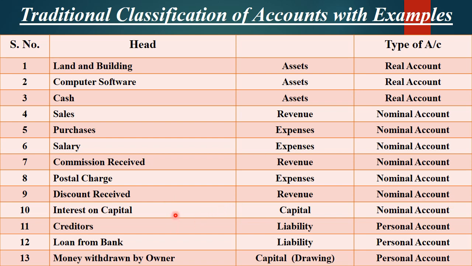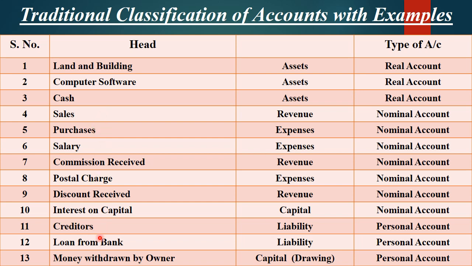Then interest on capital. In short, whatever capital you have brought into a business and the business pays you interest on it, it will be interest on capital. So it will be considered under the head of capital. The classification is capital, but all these seven elements will be grouped in the nominal account. Next is creditors.